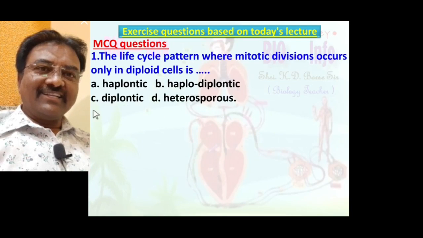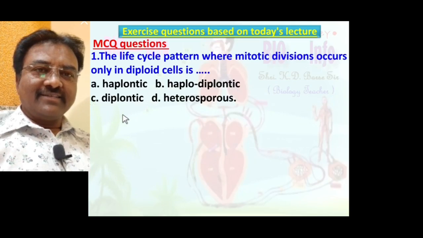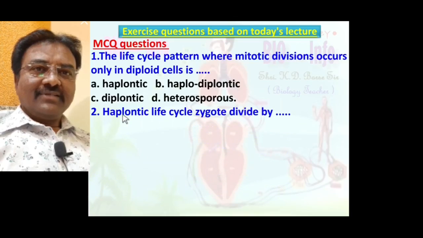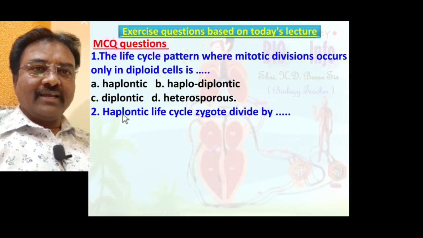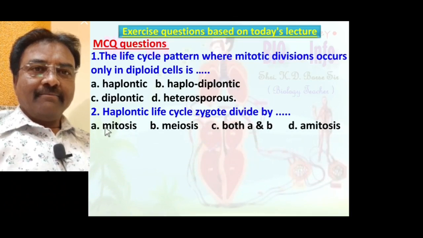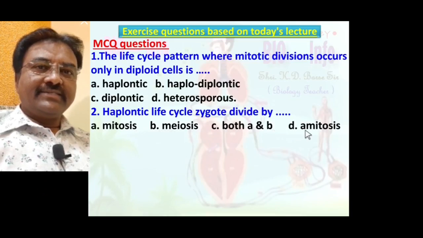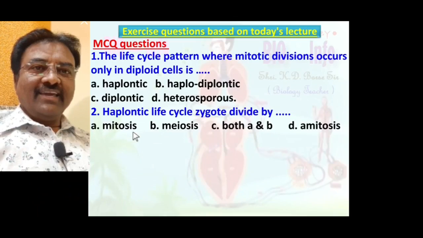Yes, the correct answer is C, diplontic. Second MCQ: in the haplontic life cycle the zygote divides by mitosis, meiosis, both A and B, or amitosis. Yes, the correct answer is A, mitosis.